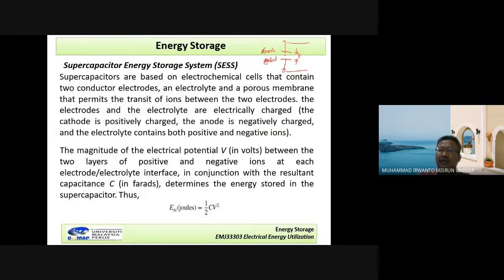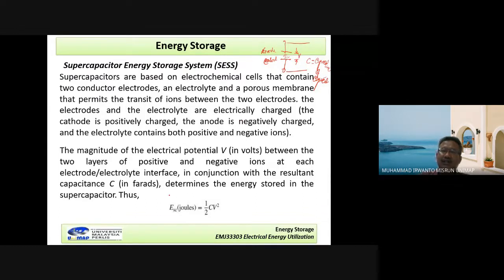It is one membrane, and the electrolyte here. Because the capacitor has capacitance C, and between anode and cathode it has voltage.